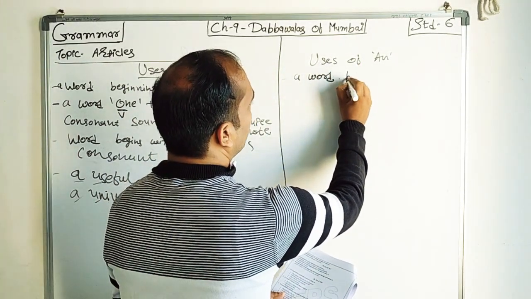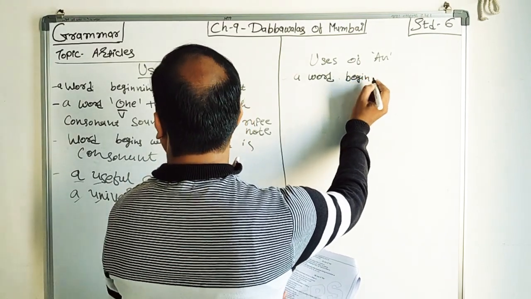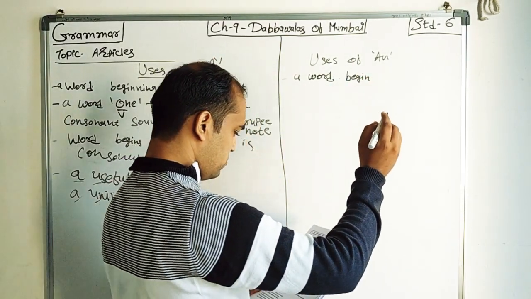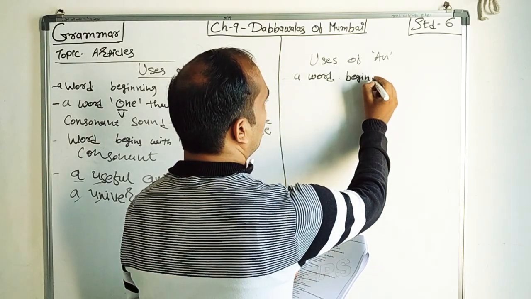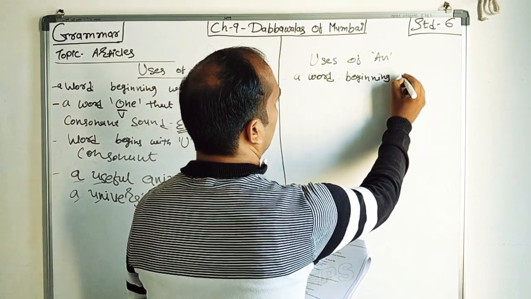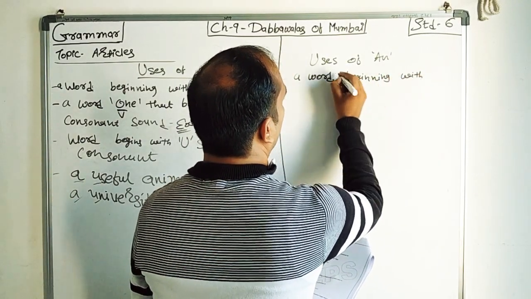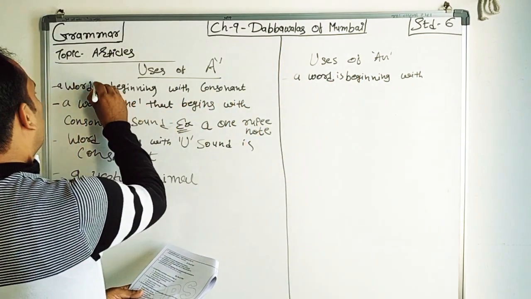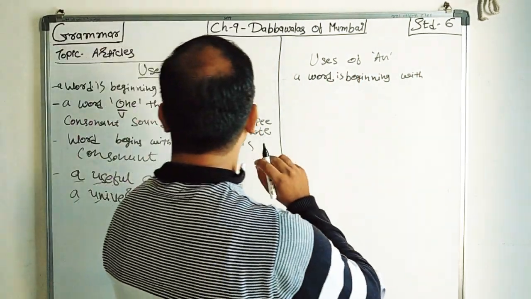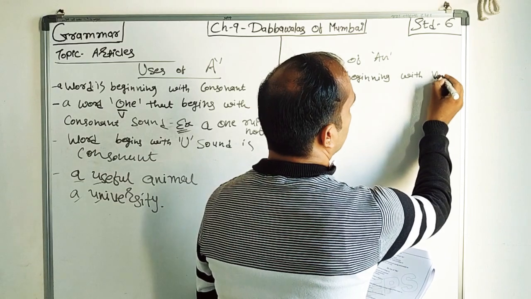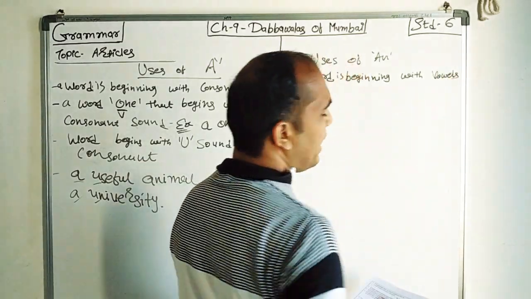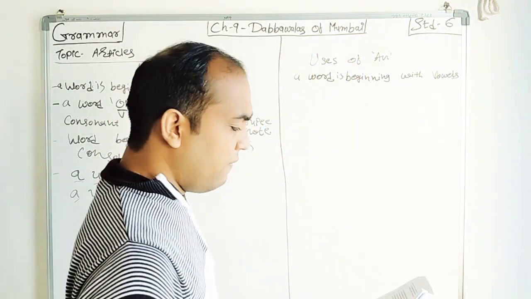So for the most part, the rule is: a word beginning with a vowel. A word is beginning with a vowel.